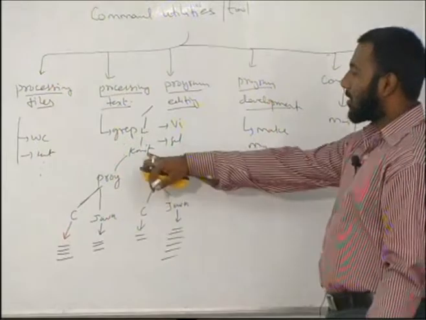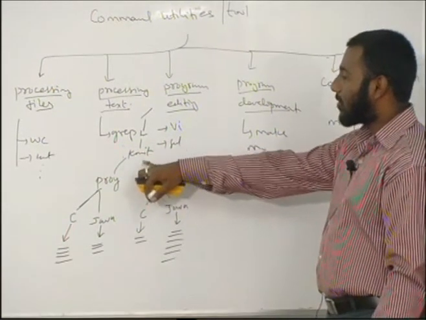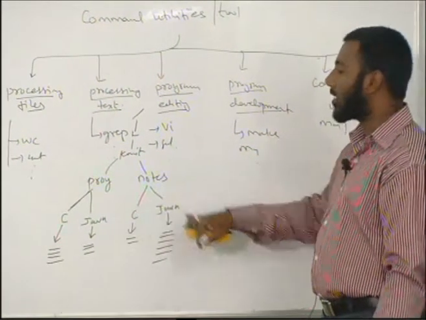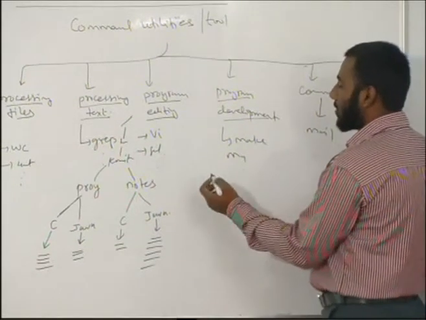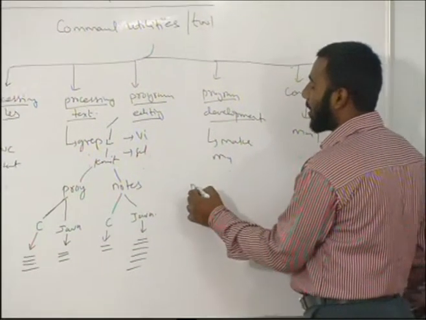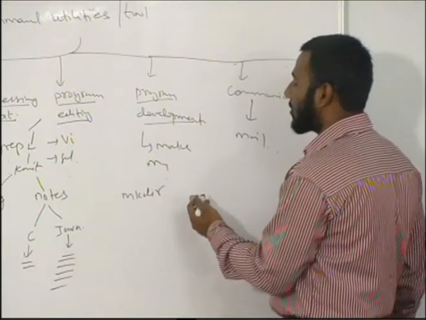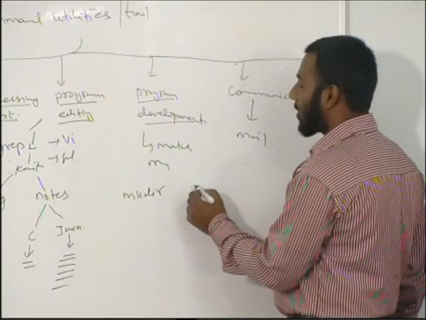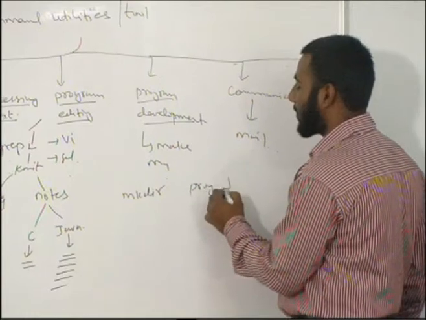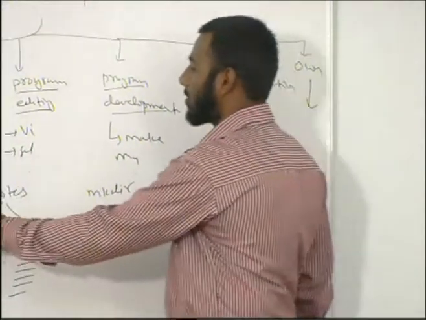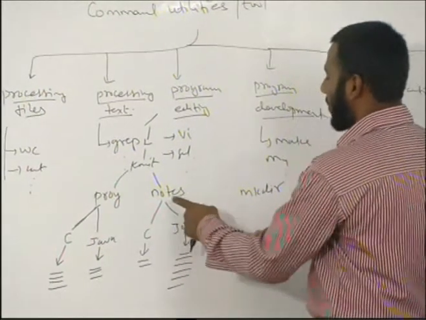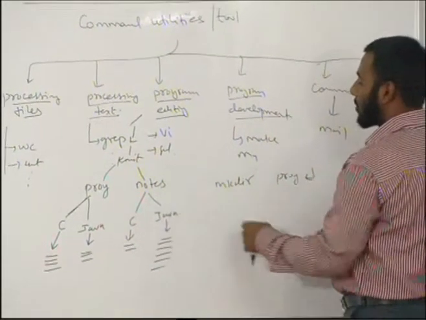Presently we are at KMIT. Now we have to create program and notes. For creating a directory, we have a command called mkdir, followed by the directory name, which is program. It creates this directory. Similarly, we can create notes as well.